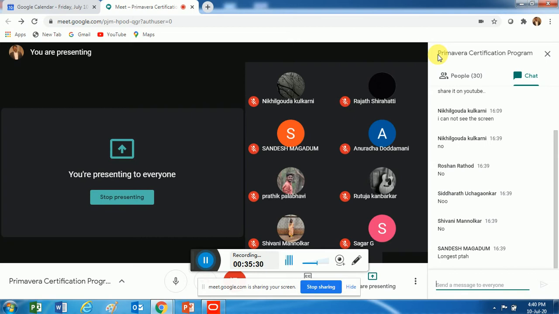Anybody attending here who is from the 8th semester? No, no one. All of them are from the 6th semester. Is it so? All right. Nikhil Gowda, you told no. You are from the 8th semester, but you have not learnt it.